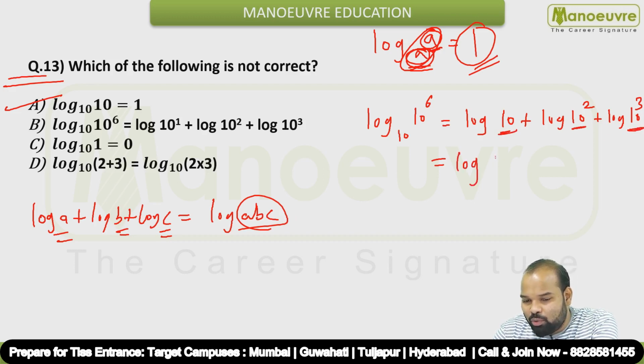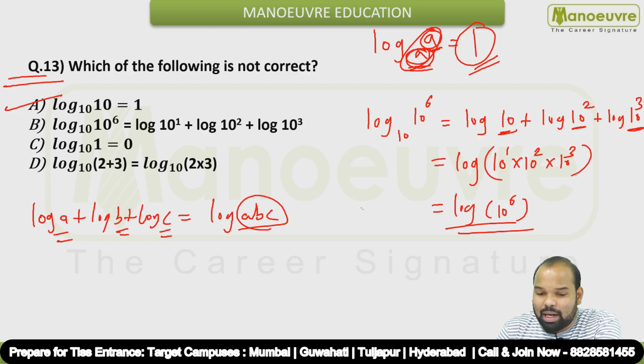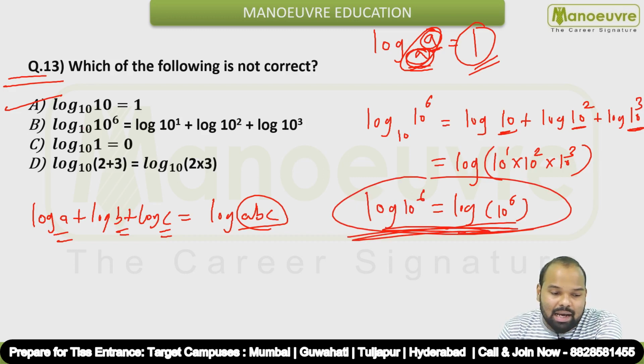So it is going to give you what? 10 raised to 1 into 10 raised to 2 into 10 raised to 3, correct? So if you solve this further, normal algebra, it is going to give you 10 raised to 6, correct? So this is going to give you the exact answer, which is on the left hand side. So this is also correct, guys.